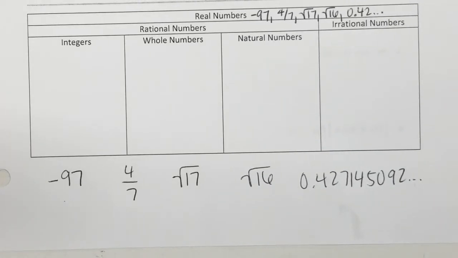Alright, can anybody tell me in their own words what a rational number is without looking at the paper? All of them except the decimal. Okay, why? Because the decimal is never ending. Good. It doesn't have a regular pattern, it's not repeating, and all of the other ones do. Okay, very good. So a rational number is a decimal that ends or repeats. Ends or repeats, okay?